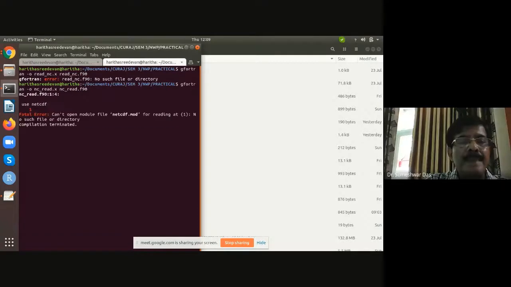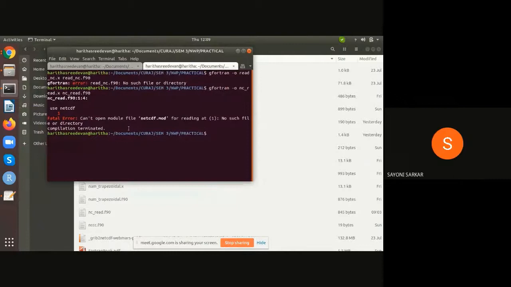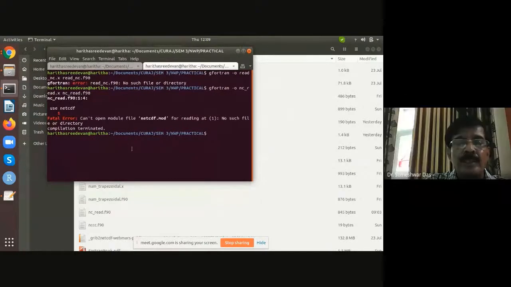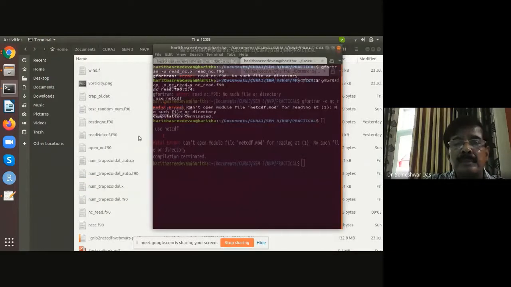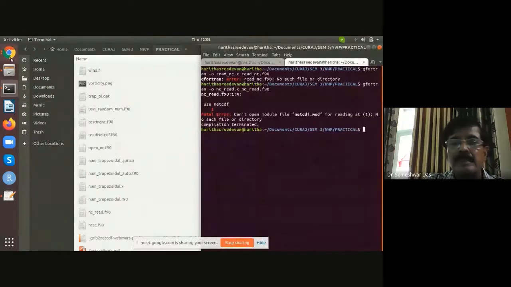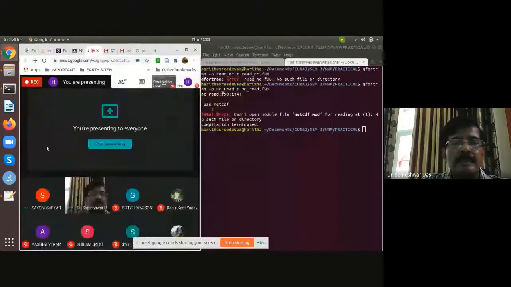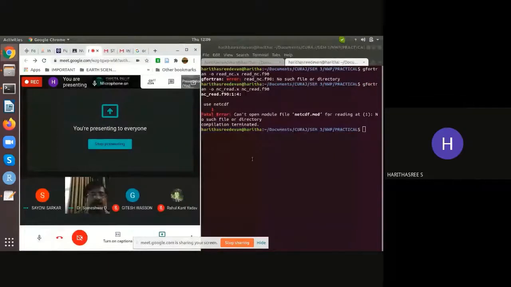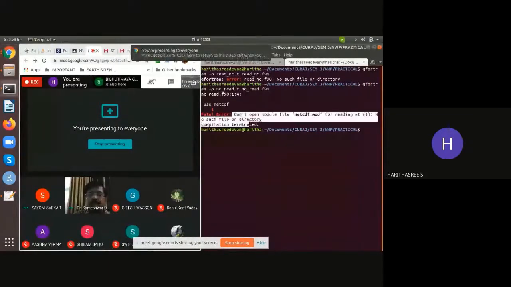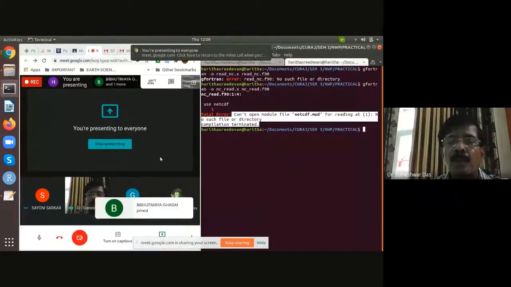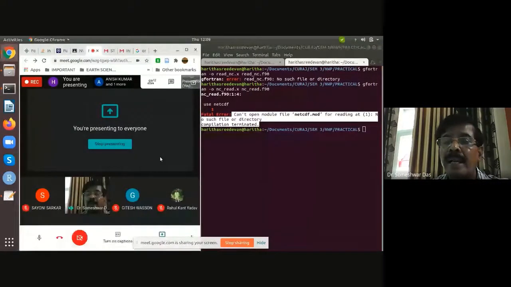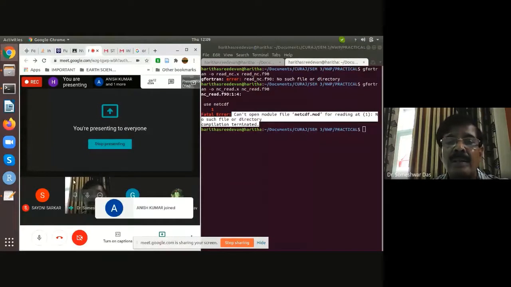Do you have to type every time, or can you just recall your command? You should be able to recall your command, no? This is my error, sir. Can't open module file netcdf.mod. But this is the one for reading. No such file or directory.